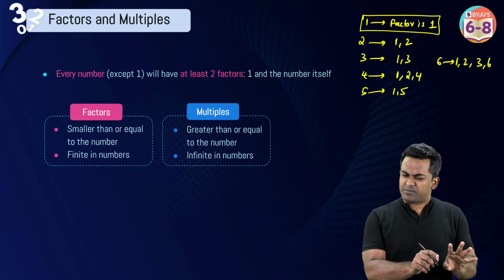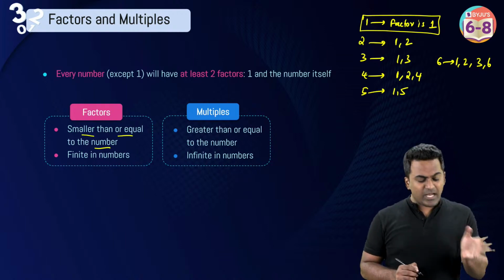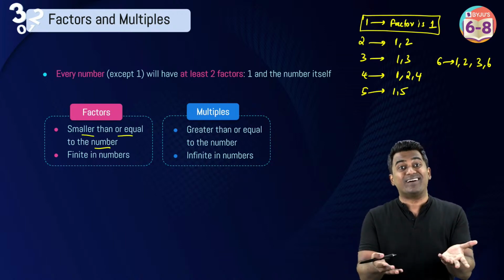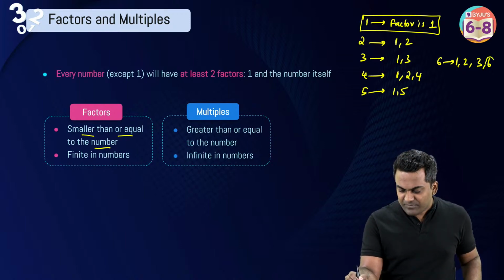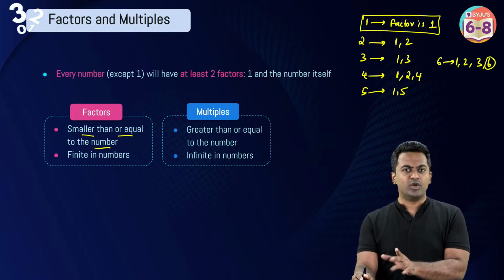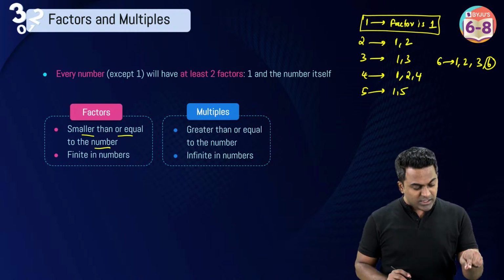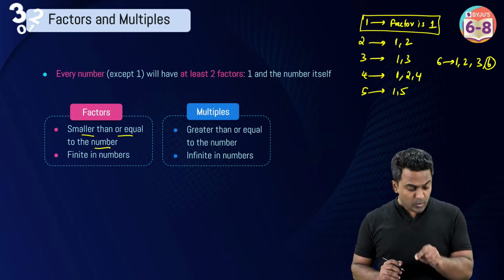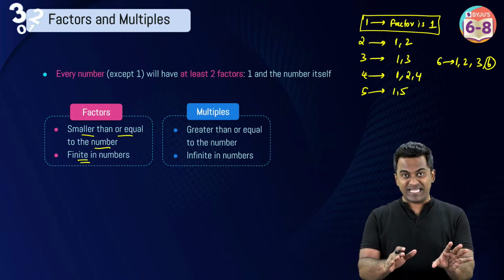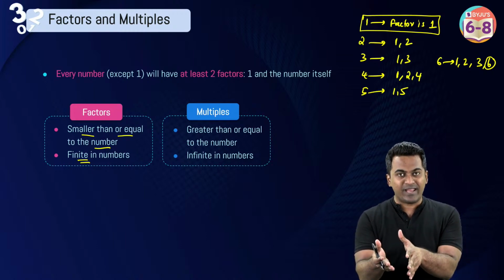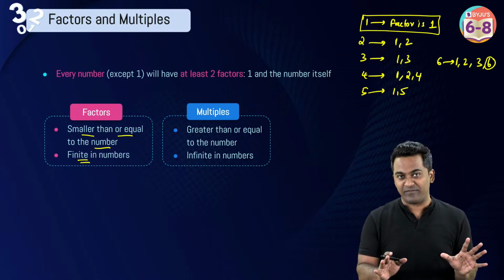And these are some important points that you should know with respect to factors. First thing is that they are smaller or equal to the number. A factor cannot be bigger than the number itself, right? If I take the example of 6, the maximum factor for 6 is going to be 6 itself. You will not be able to have a factor like 7, 8, 9, 10 for the number 6. So factors are always smaller or equal to the number, and factors are finite, which means you can count the number of factors. In fact, if you remember, we also did one session where we learned how to count the number of factors a number has using the technique of prime factorization, right?